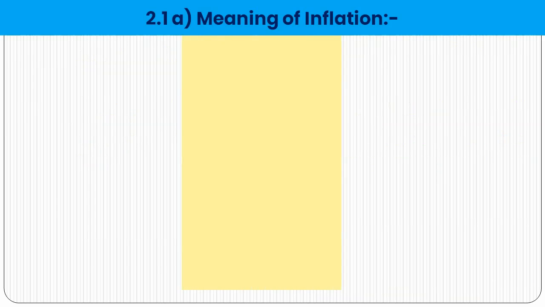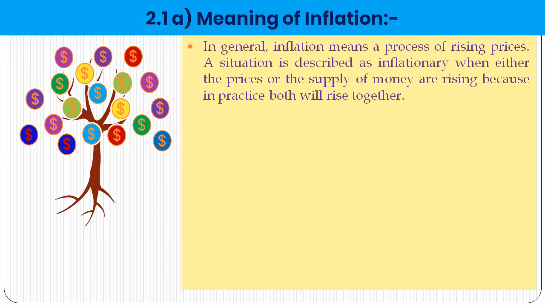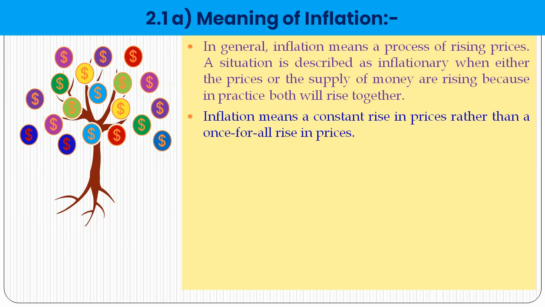So generally, what is meant by inflation, we look at here. Inflation means the process of rising prices. A situation is described as inflationary when either the price or the supply of money is rising, because in practice both will rise together. So supply of money and rising prices is the situation of inflation.